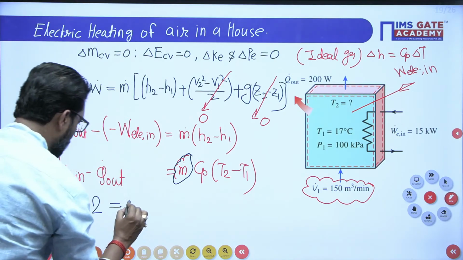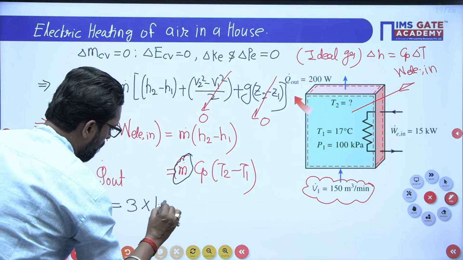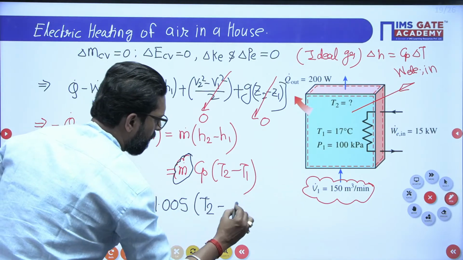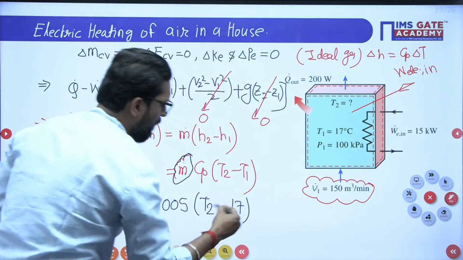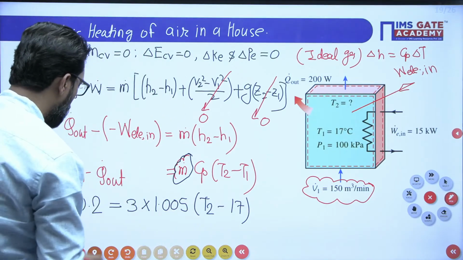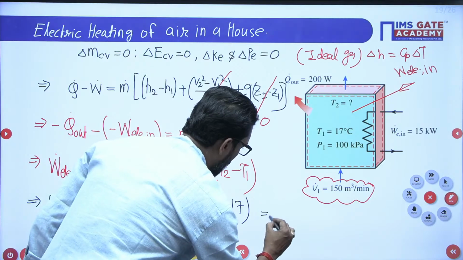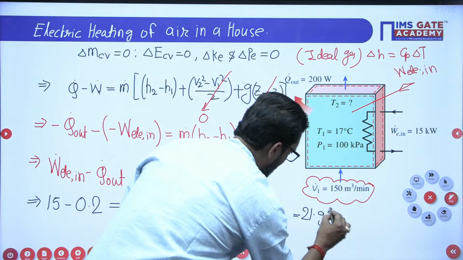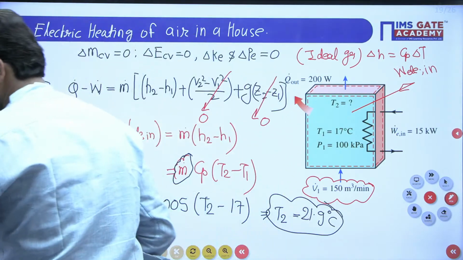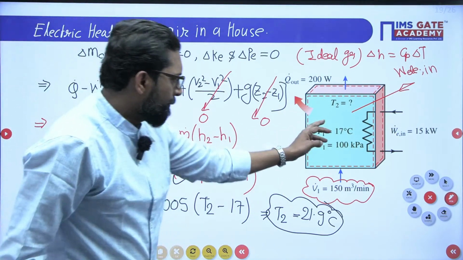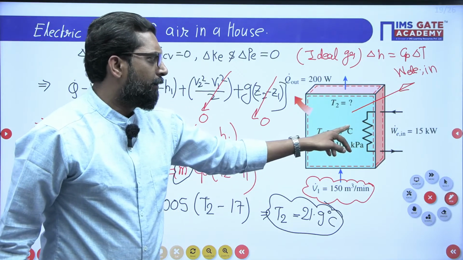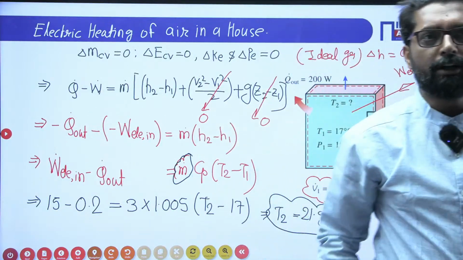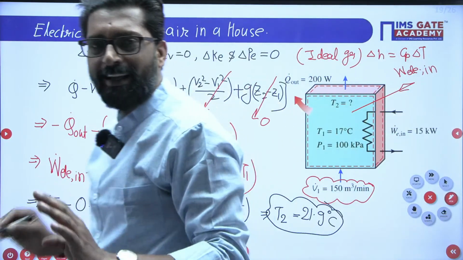Mass flow rate is given as 3. Cp of air, we know, is 1.005. T2 we don't have, T1 we have. Put 70; don't bother about converting it to Kelvin. So what is the value of T2 here? If you find T2, it is 21.9 degrees centigrade. That's it. So the exit temperature will increase very minimally. Why? Because there is a heat loss. So this is your T2 value. Understood this concept? Clear?